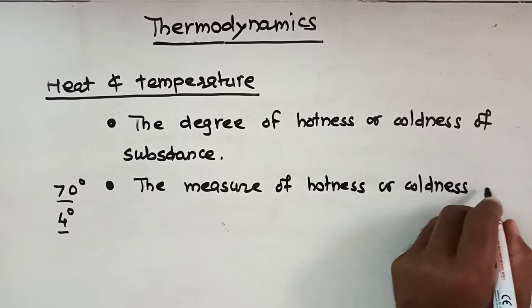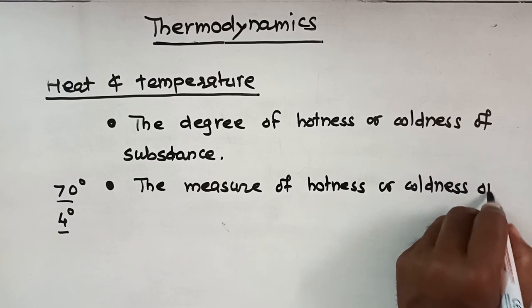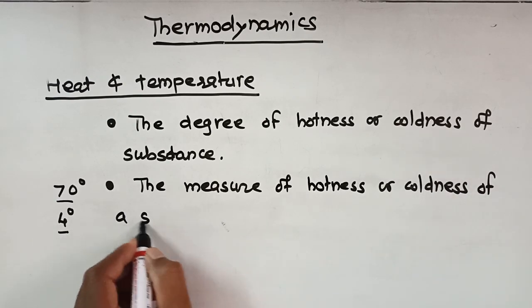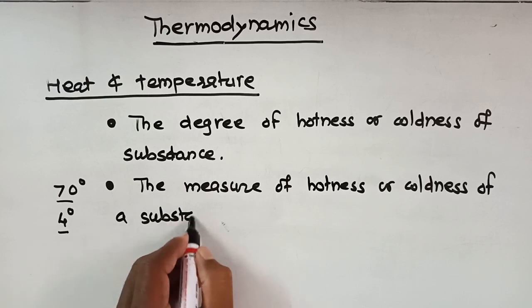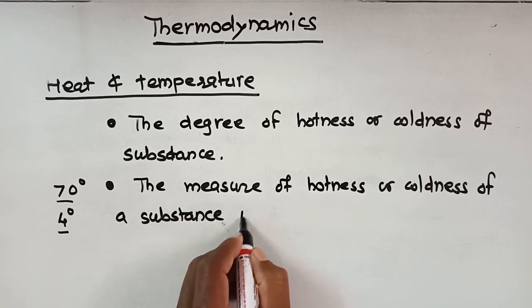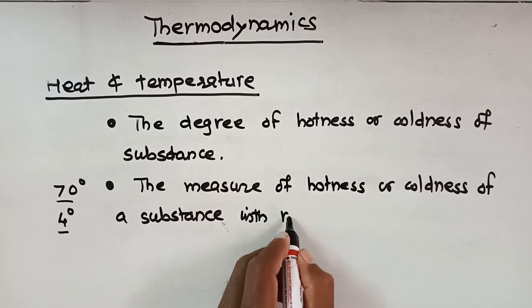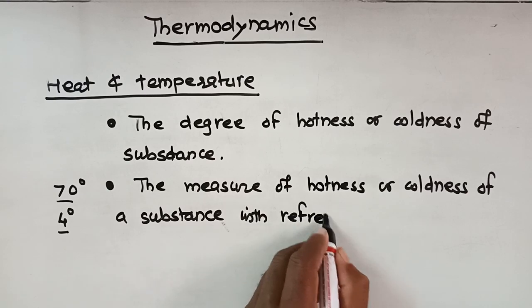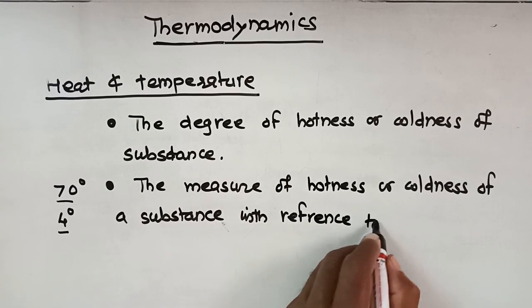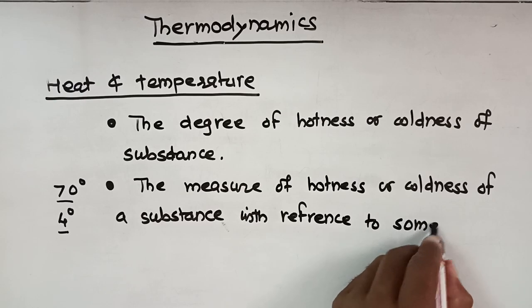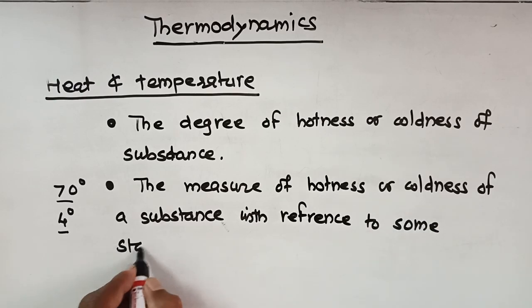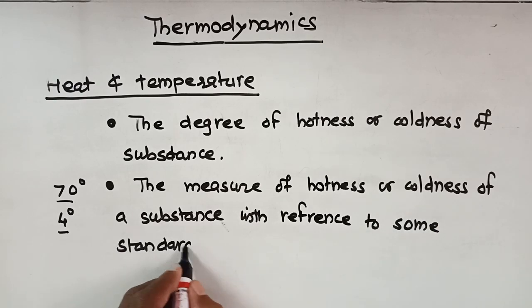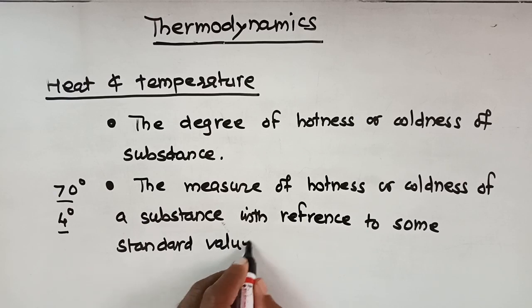The measure of hotness or coldness of a substance with reference to some standard value is nothing but the temperature.